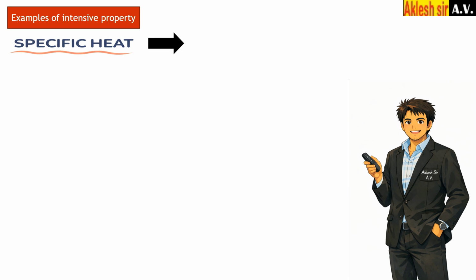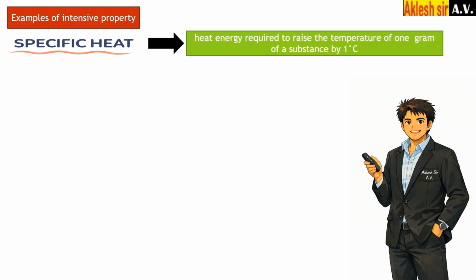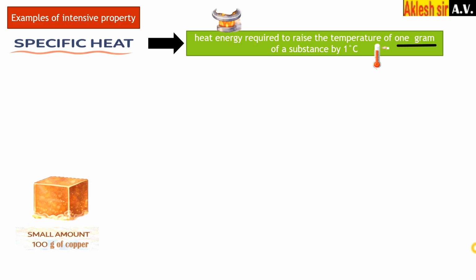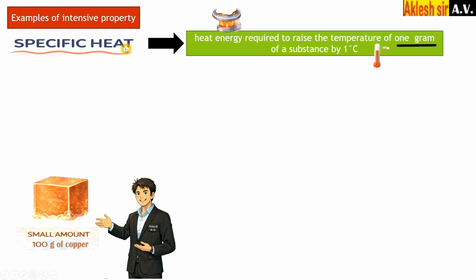What is the meaning of specific heat? First we will know the definition. Specific heat is the heat required to raise the temperature of 1 gram of a substance by 1 degree Celsius. Suppose I take a small amount of copper and the mass of that copper is 100 gram. To calculate specific heat we require only 1 gram of that substance.